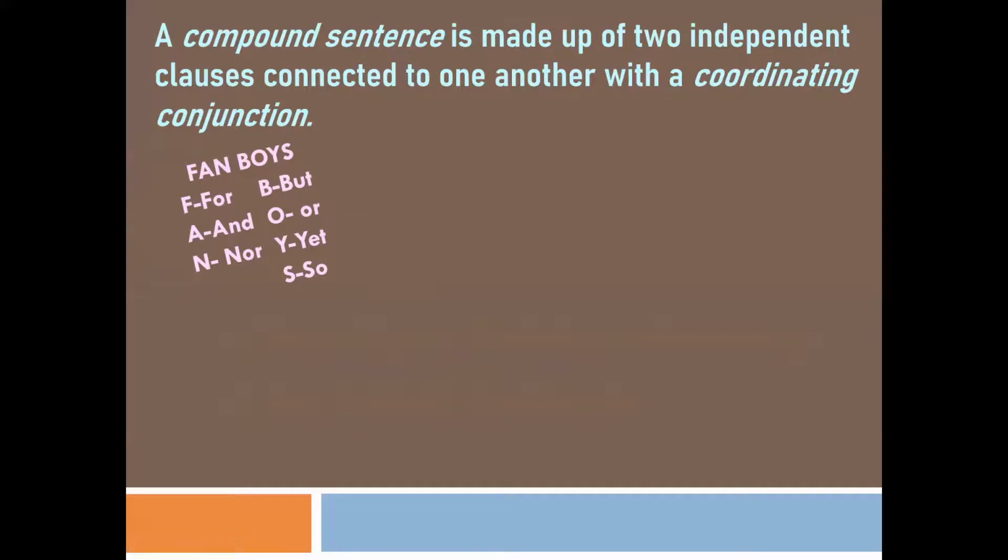Now let's see a few examples. Roy opened the door, but no one was there. So here I have one part of the sentence, Roy opened the door. Here I have a subject, Roy, and a verb, opened. So it is a clause. Now, this sentence, Roy opened the door, does not need any other word or group of words for giving a complete meaning. So it is an independent clause. Now, if you look at this word but, it is a coordinating conjunction.